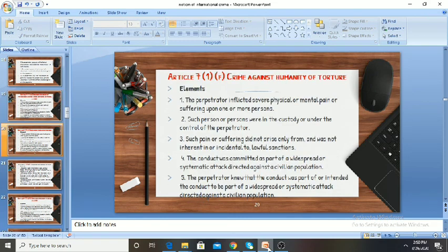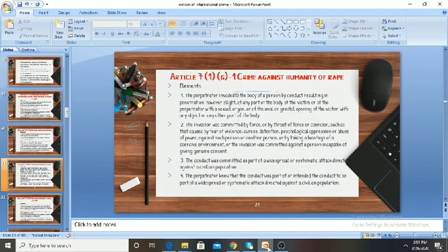And Article 7, Clause 1, Clause F provides the crime against humanity of torture. So you see, these are the elements: the perpetrator should inflict severe physical or mental pain or suffering upon one or more persons. Such persons should be either in the custody or under the control of the perpetrator. Such pain or suffering did not arise only from, or was not inherent in or incidental to, lawful sanctions. And the conduct should be committed as a part of a widespread or systematic attack directed against the civilian population.